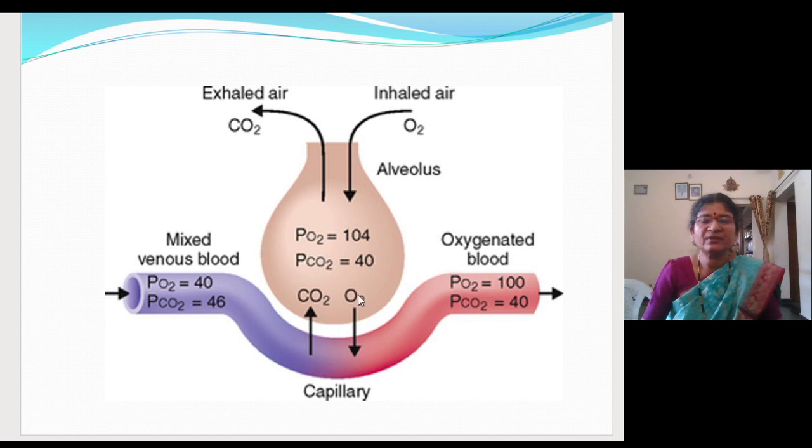Automatically, oxygen from the alveoli will enter into the blood capillary, and that of carbon dioxide in the blood is 45 mm of mercury. Here it is given 46. You can remember it as 46 or 45, but in NCERT it is given 45. Let us remember 45 mm of mercury. So from the blood, the carbon dioxide will diffuse out into the lungs. So this image you have to keep in mind.